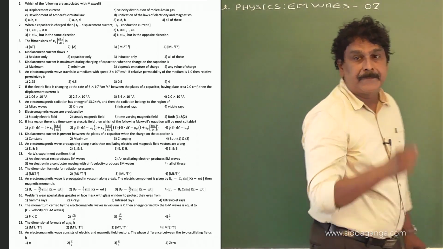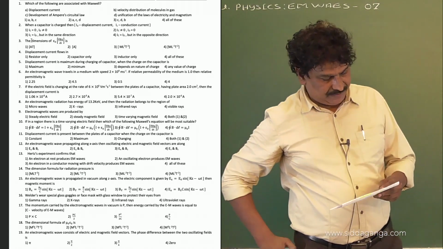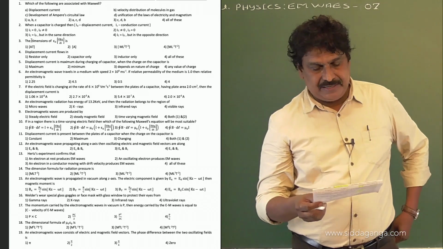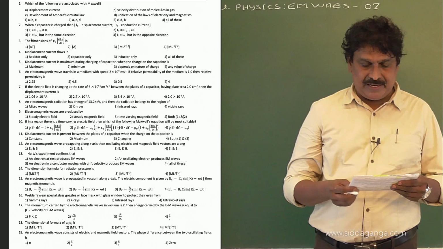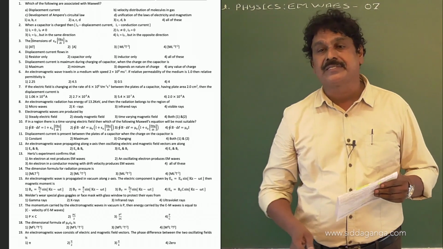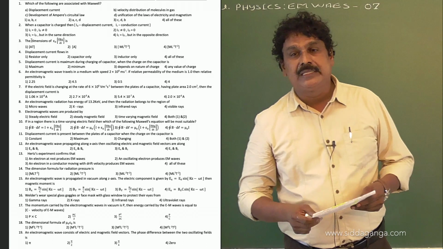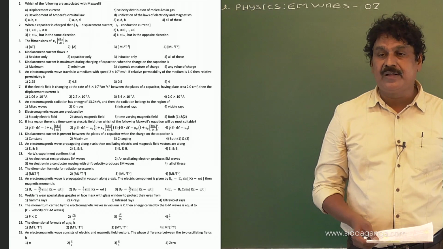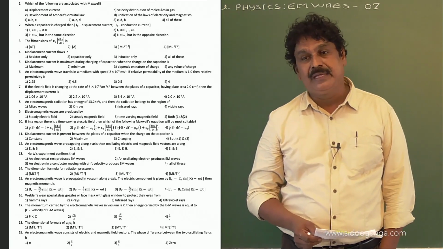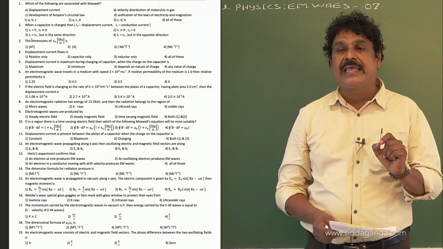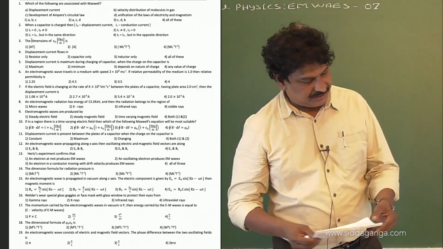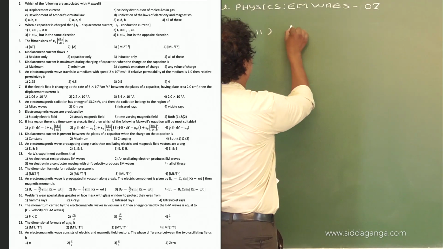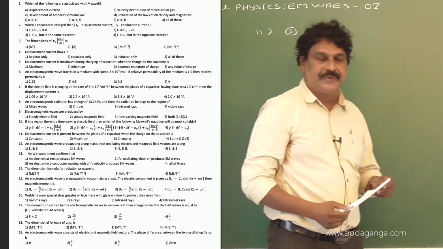Now, question number 11. Displacement current is present between the plates of a capacitor when the charge on the capacitor is what? We know that the displacement current comes into play only when electric field or electric flux is changing with time. That can happen only when a capacitor is charging or discharging. Therefore, for the 11th question, the right option is 3, that is charging.